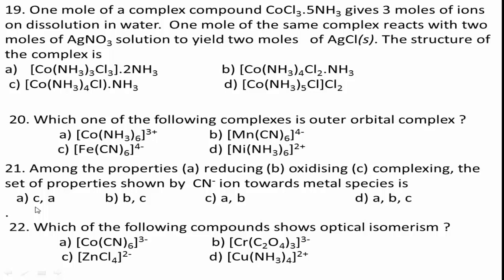Therefore, on dissolution in water, 3 ions are produced: 2 Cl- and [Co(NH3)5Cl]2+. The 2 free Cl- ions react with 2 moles of AgNO3 to give 2 moles of AgCl.